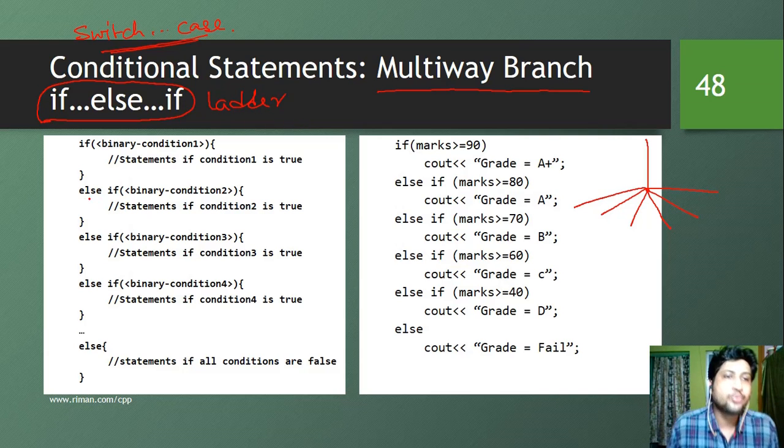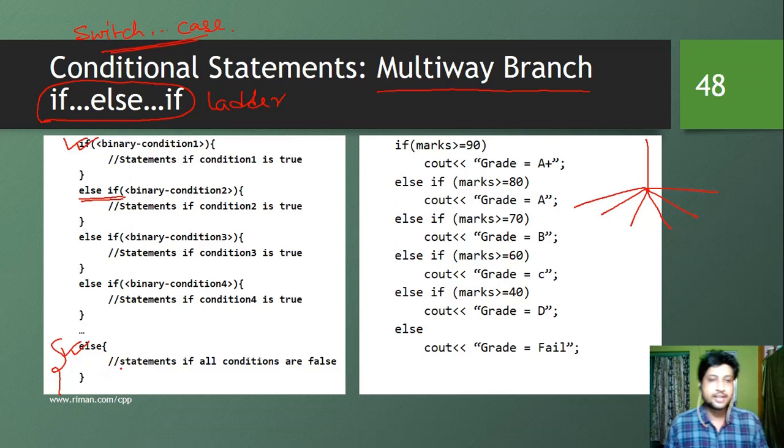So what is happening here? We have a new introduction of else if. We can have multiple conditions and they will be segregated using the else if statement. It will start with the if, continue with else ifs, and end with an else. The else is not mandatory. You can either put the else or not put the else. It's up to the programmer. If, else if, then else if. Consecutive else ifs will be there and this else is optional.